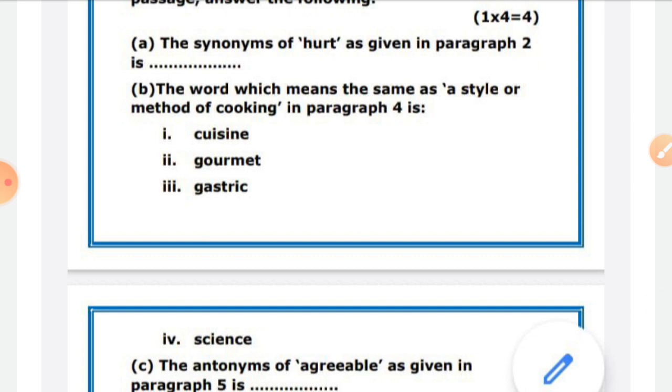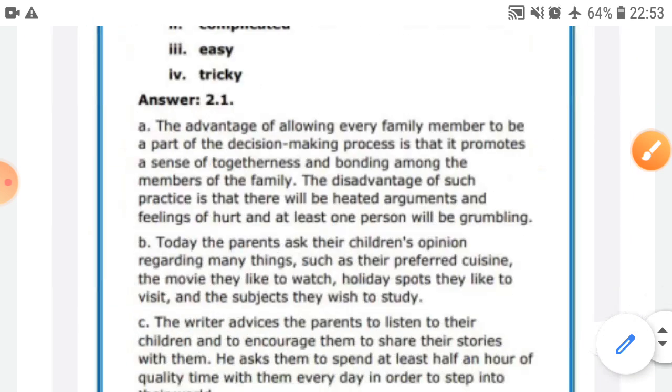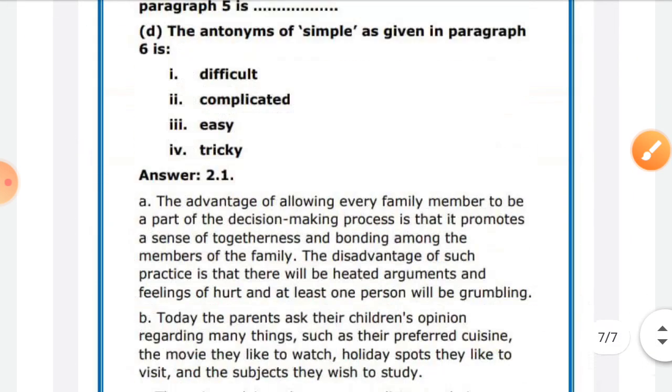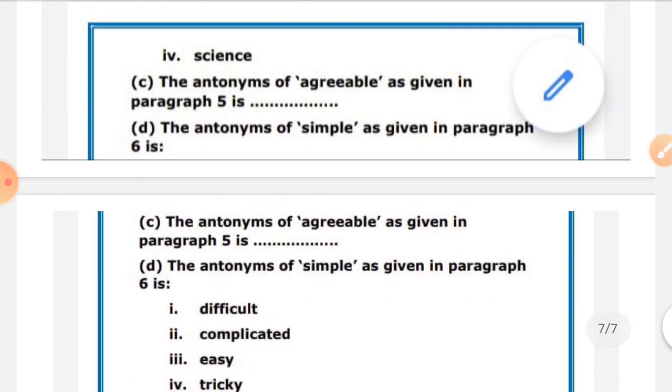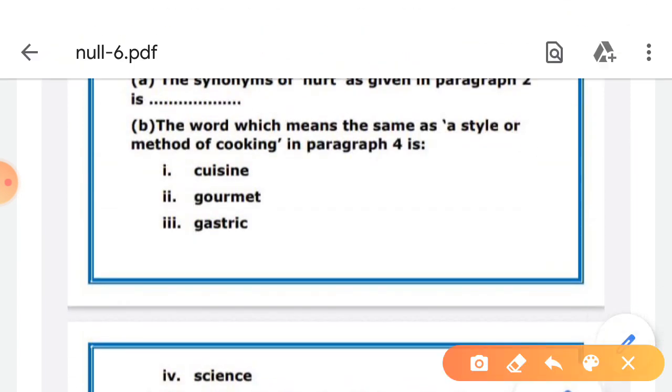The word which means the same as a style or a method of cooking. Okay, the question is method of cooking. Here, the antonym of simple. So these are the objectives. So when finding this type of question, a style or method of cooking, the options are cuisine, gourmet, gastric, science.